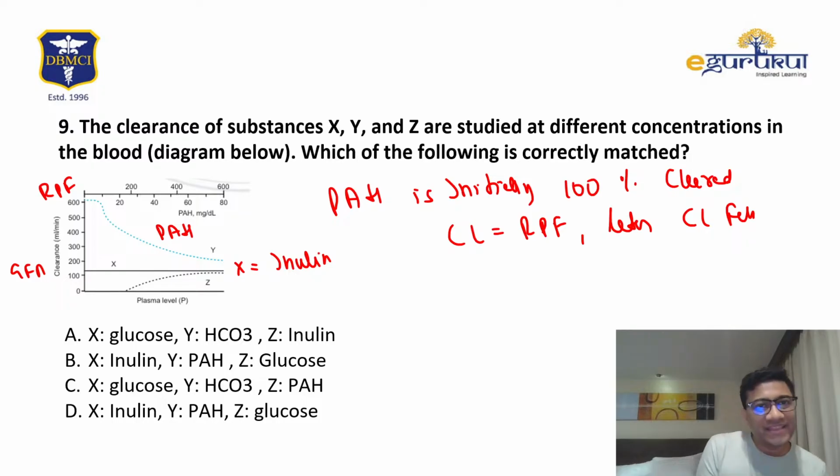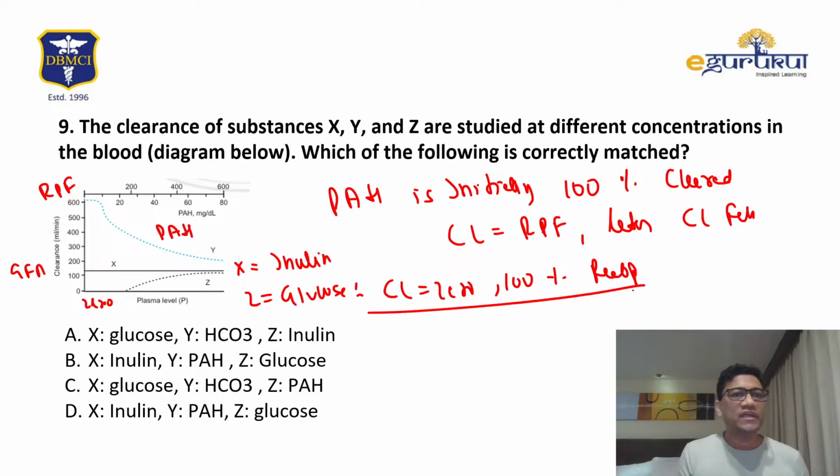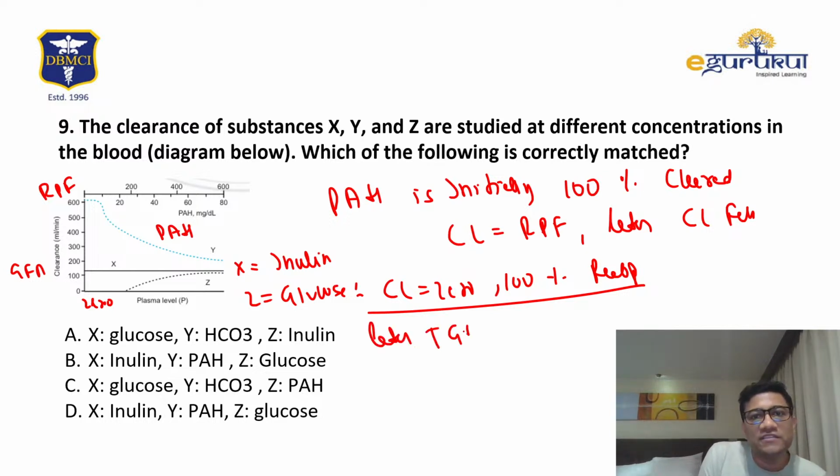And then comes Z. Z is 0 in the beginning. Then it rises. This is glucose. Z is glucose. Why? 0 in the beginning, clearance is equal to 0. Why? 100% reabsorbed. If it's 100% reabsorbed, nothing comes in urine, so it should be 0. But later, glycosuria occurs, and clearance increases.